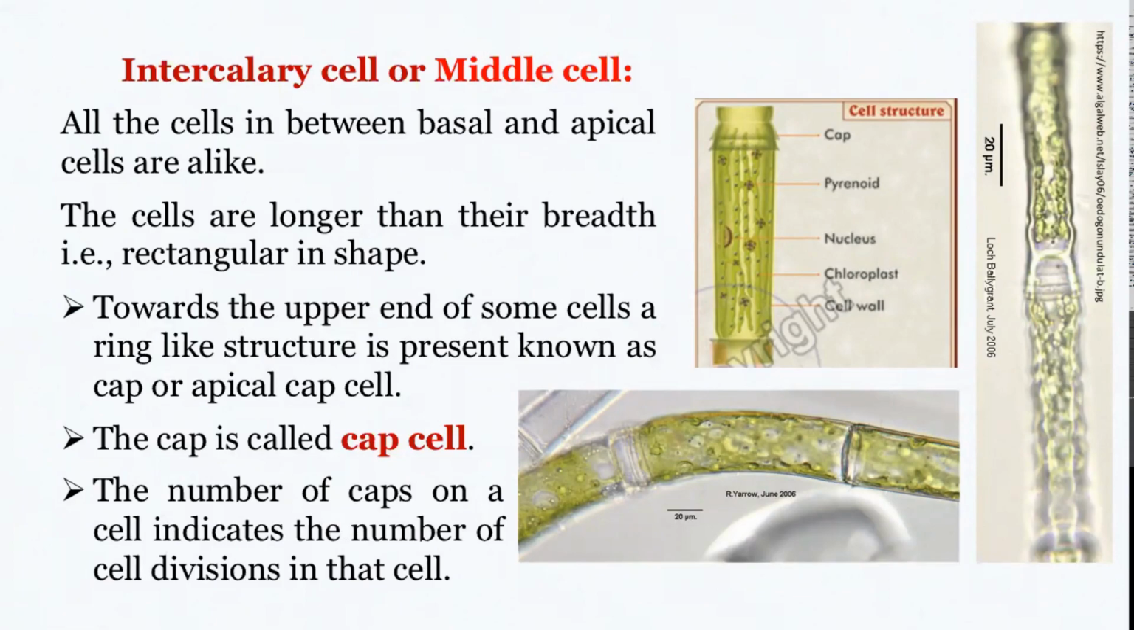And the cells which carry the caps are known as the cap cells, and the presence of caps is a sign that the cell has undergone division. We will speak about it in the upcoming slides. So the number of caps on a particular cell says how many times the cell has undergone division.